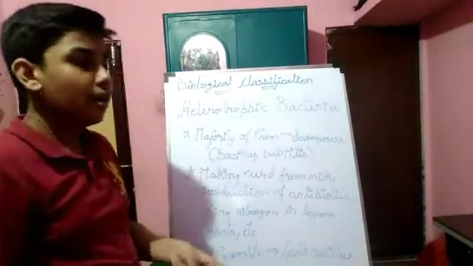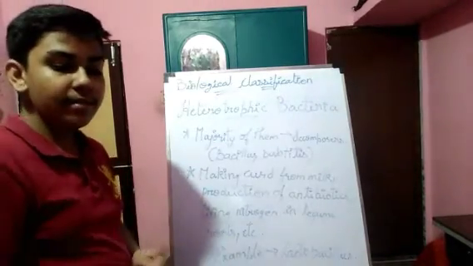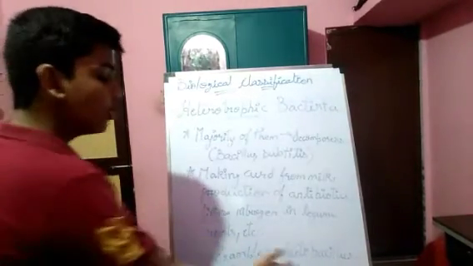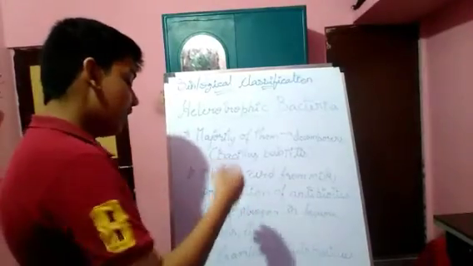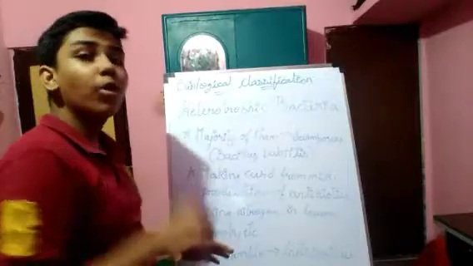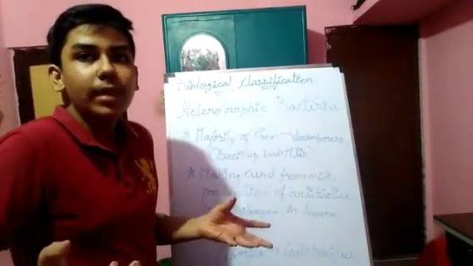How can we understand this name? Lacto is for milk, and bacillus is for rod-shaped bacilli. It's so easy.